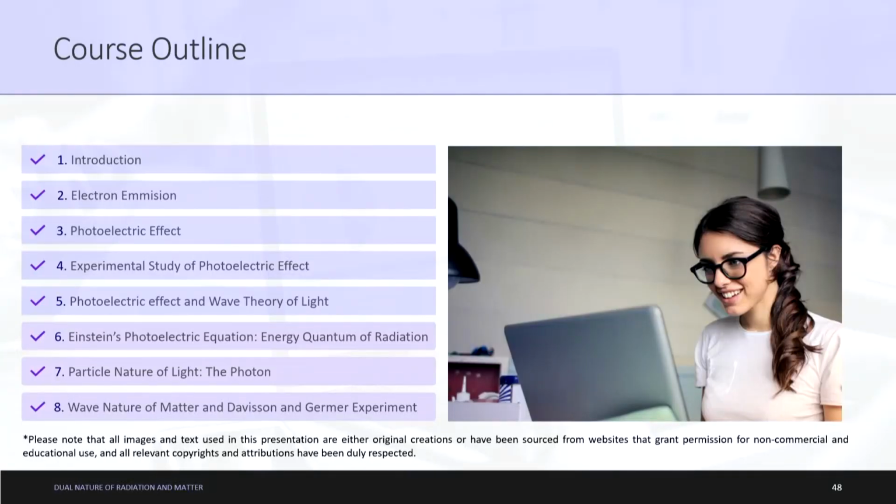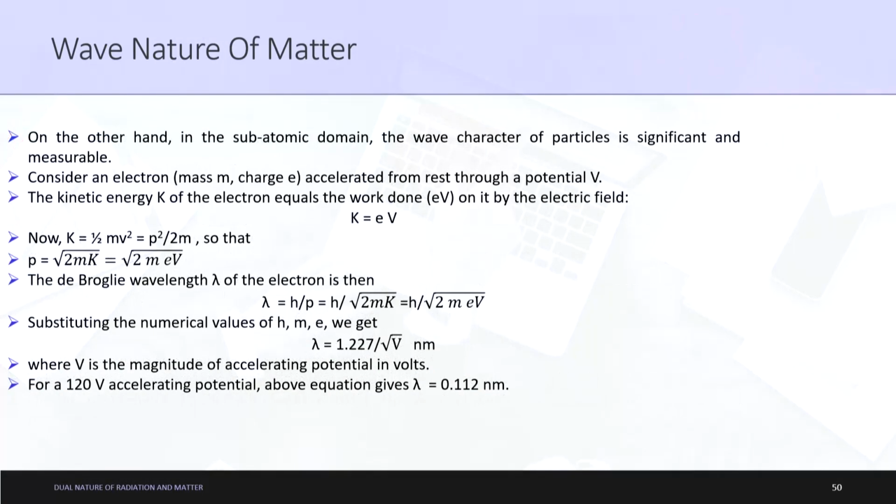So basically we are trying to understand the complete concept of radiation and matter as propagation of light, how it propagates, using the wave theory and also the particle theory. So we are just trying to implement this. Let's go with the further discussions on this topic. Okay. So right now we are on the 7th point: the particle nature of light is completed, and finally we are on the wave nature of matter and the Davisson and Germer experiment. So let's start the concept here.